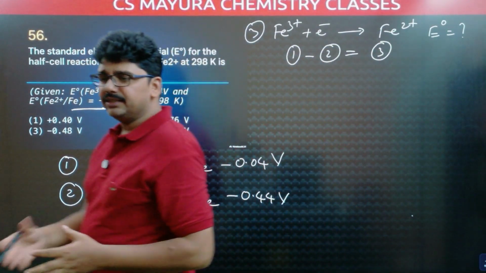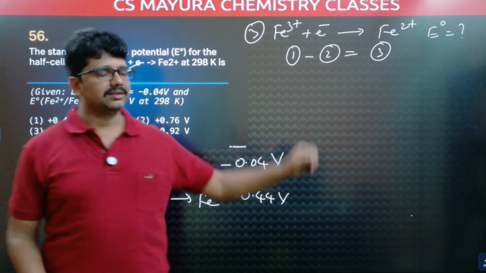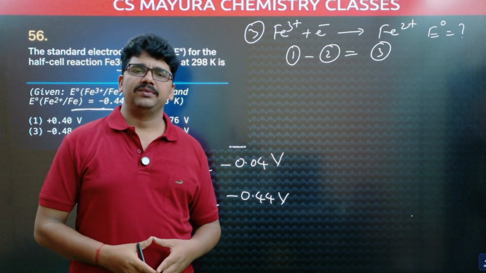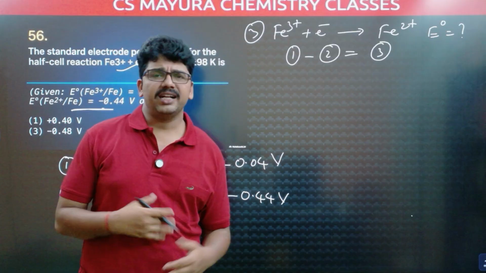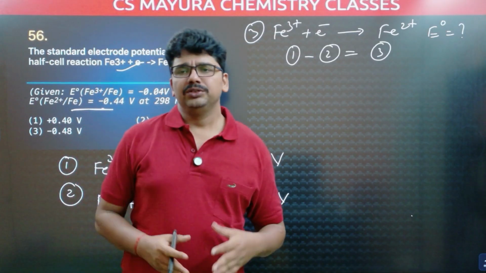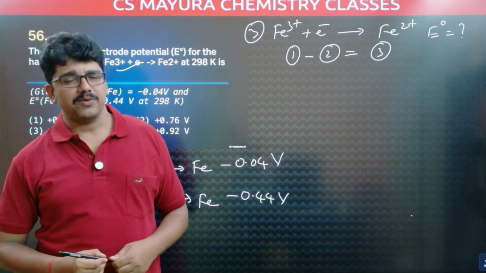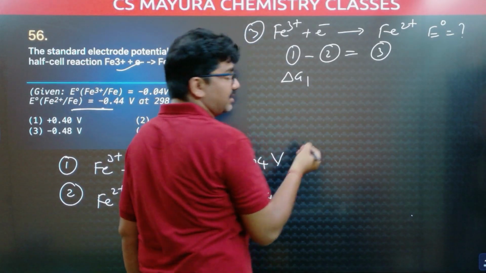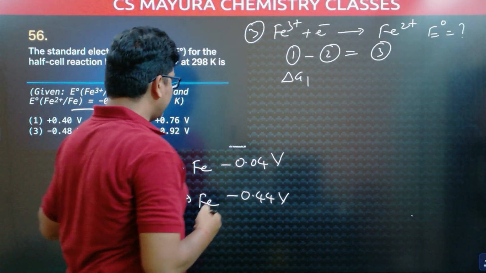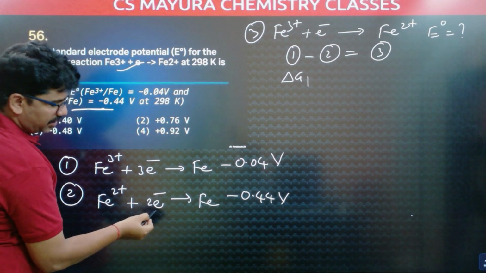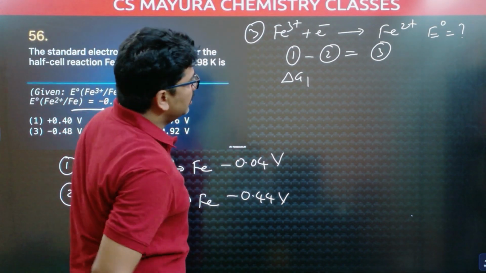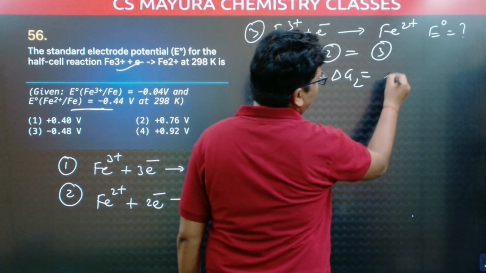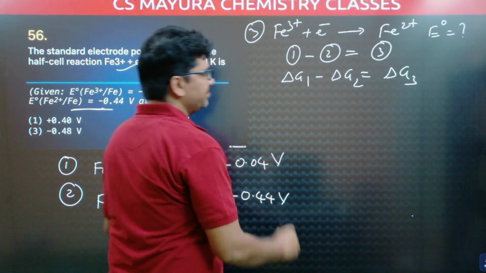We should not directly add or subtract their potentials, because potential is an intensive property. Direct addition and subtraction we should not do. So we have to use the extensive property, that is Gibbs energy. Delta G1 is an extensive property. First reaction Gibbs energy is delta G1, second is delta G2, third is delta G3. So delta G1 minus delta G2 is equal to delta G3.